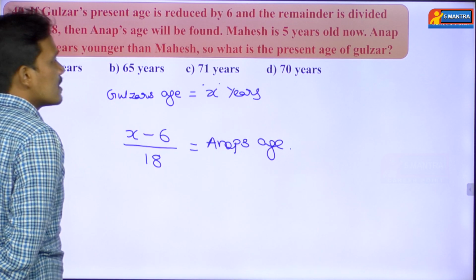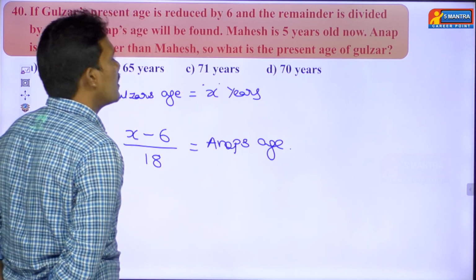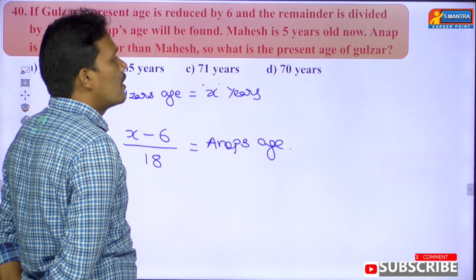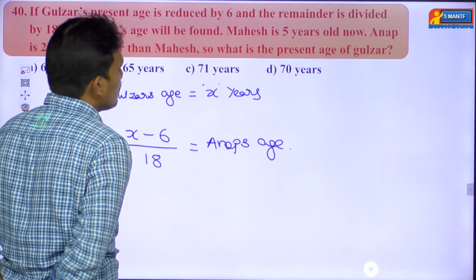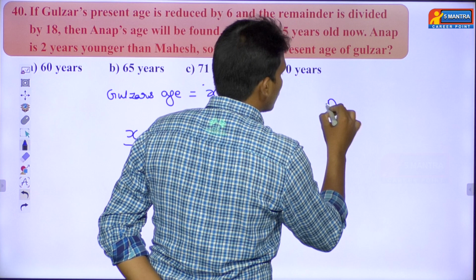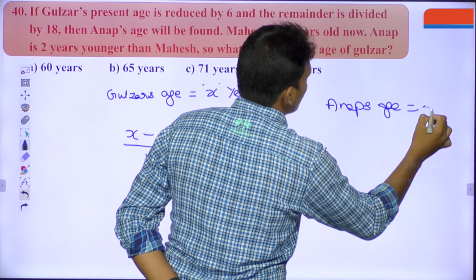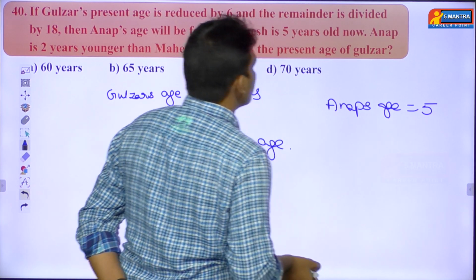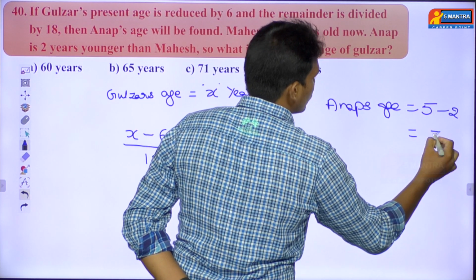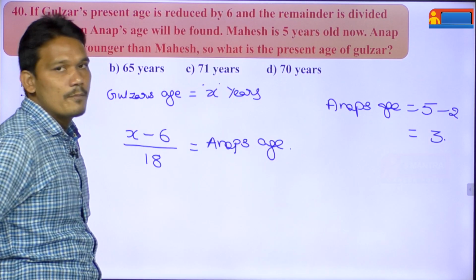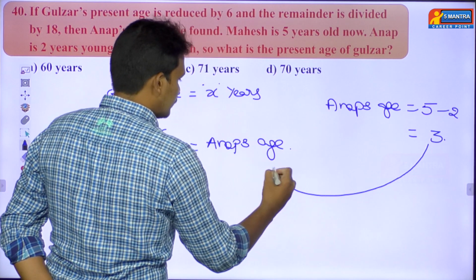See here, what is the next point? Mahesh is 5 years old now. Here he has given Mahesh's age is 5 years and Anup is 2 years younger than Mahesh. Directly we can find Anup's age. Mahesh's age is 5 and Anup is 2 years younger, means subtract 2. So this value equals 3. Here we found Anup's age is 3 years.